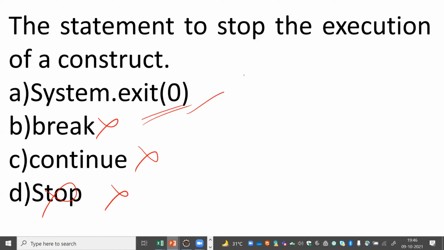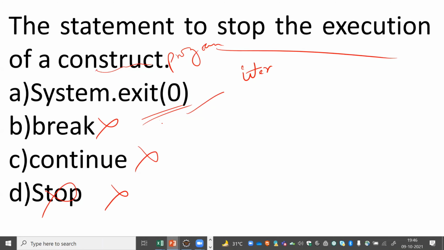They have not mentioned anything about iteration. If they had mentioned that we are talking about iterations, then we could put the answer as break, no issue with that. But here we can see they asked how to stop the execution of a program, in spite of construct we can use program also, no issue with that. So if somebody is telling you people how to stop the execution of a program, what we can use in that particular case, as I just showed you, right?